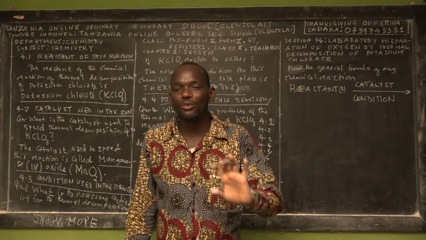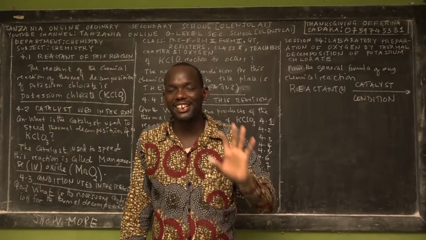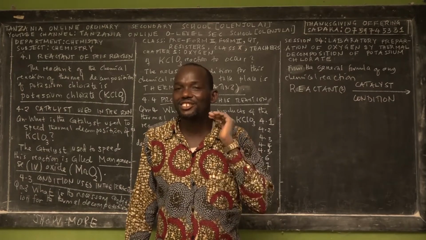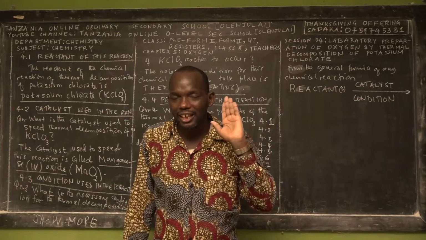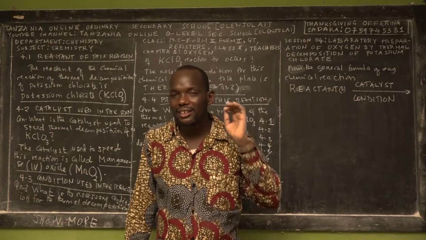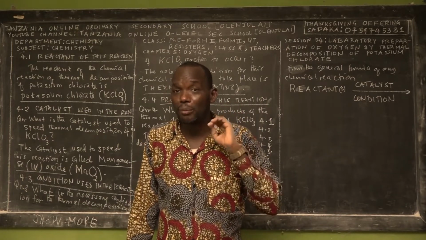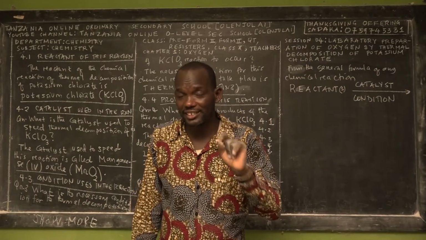Remember, the heart of TOOSO, Tanzania Online Ordinary Secondary School, is understanding. So stop cramming chemistry, mathematics, and physics from Form 1 to Form 4. That is our policy and our motto: stop cramming, understand. It's possible to understand.